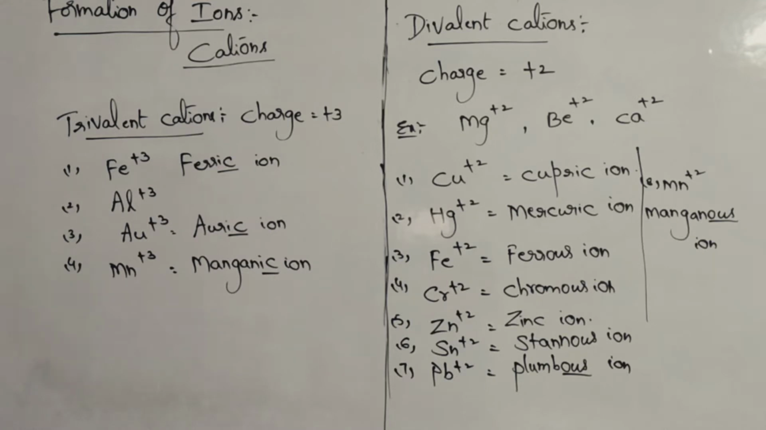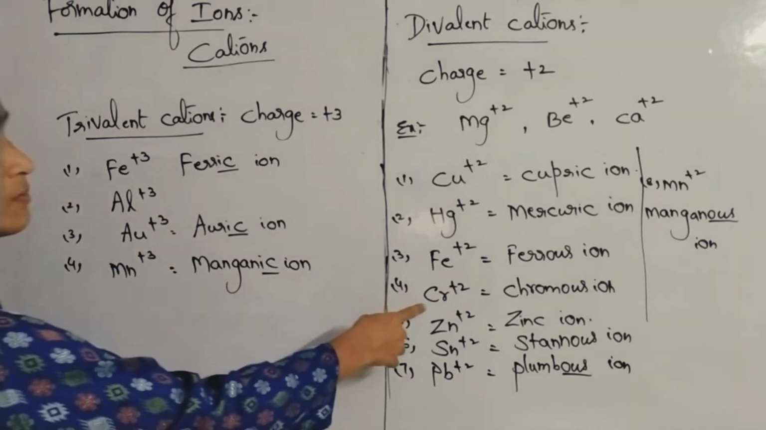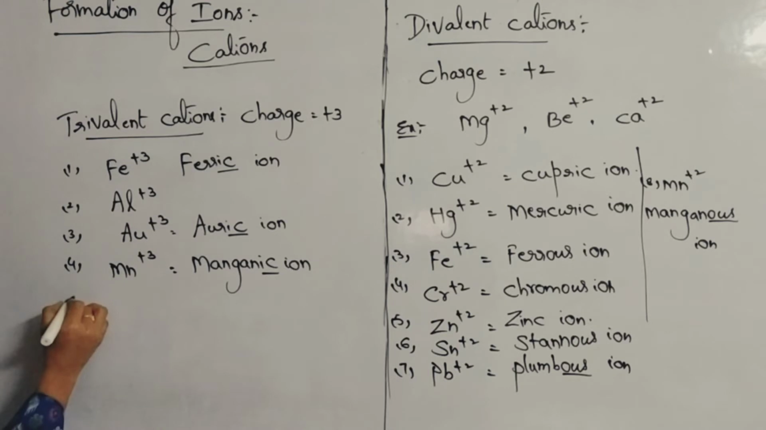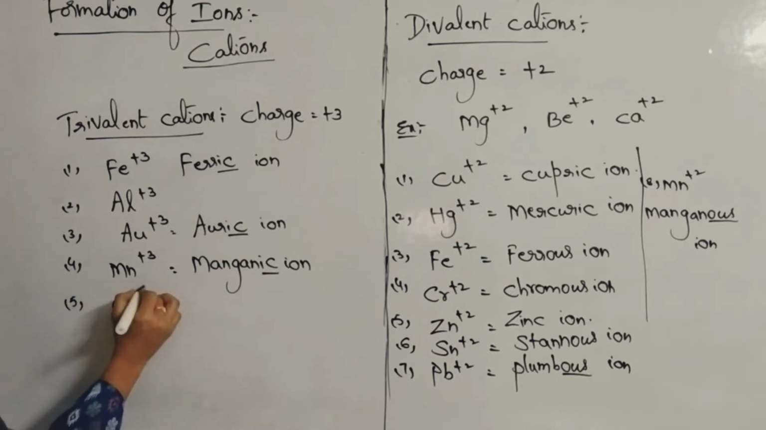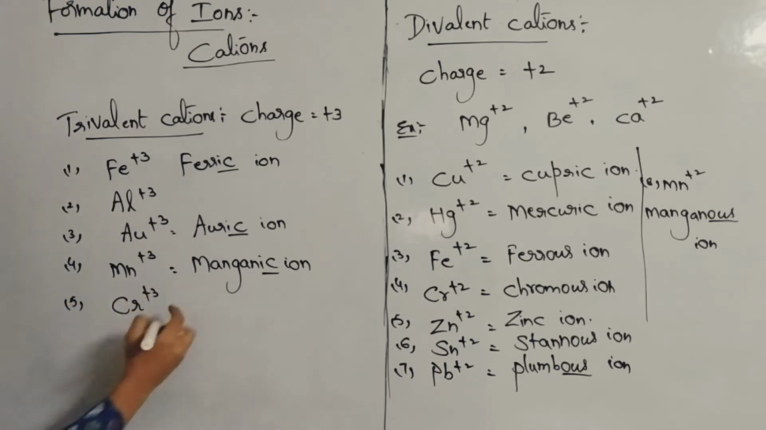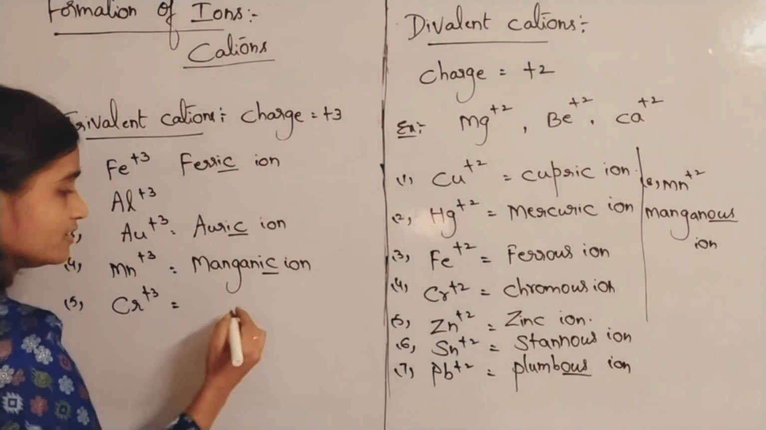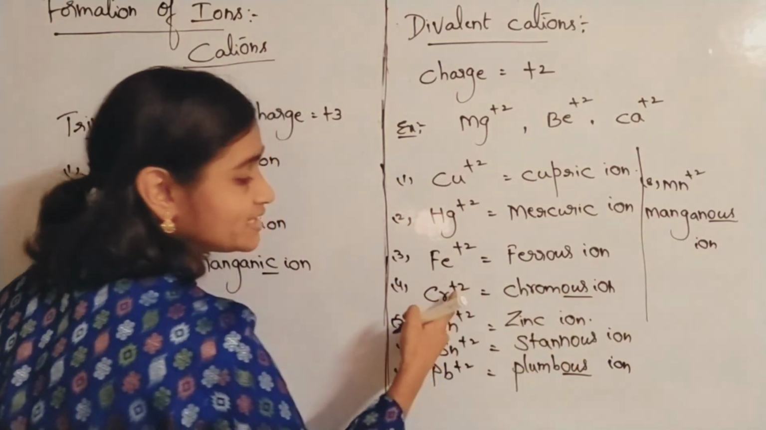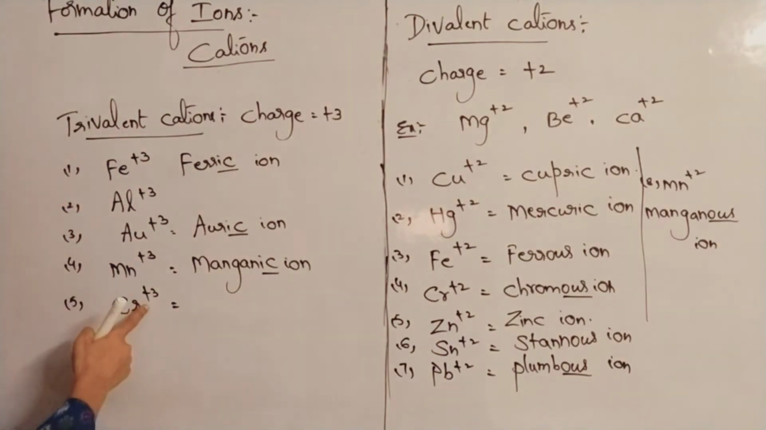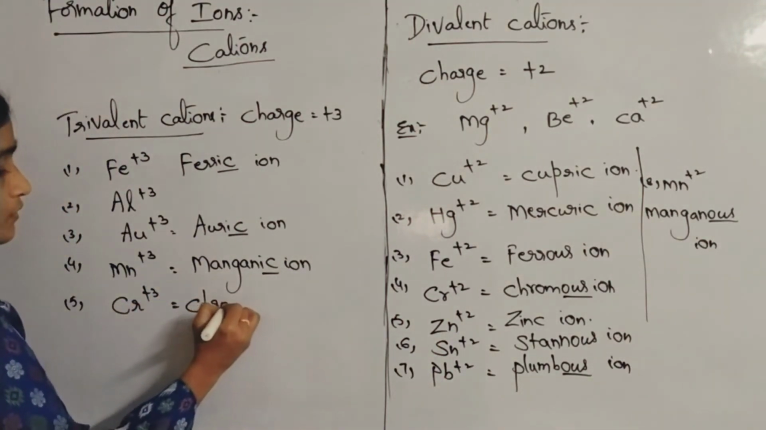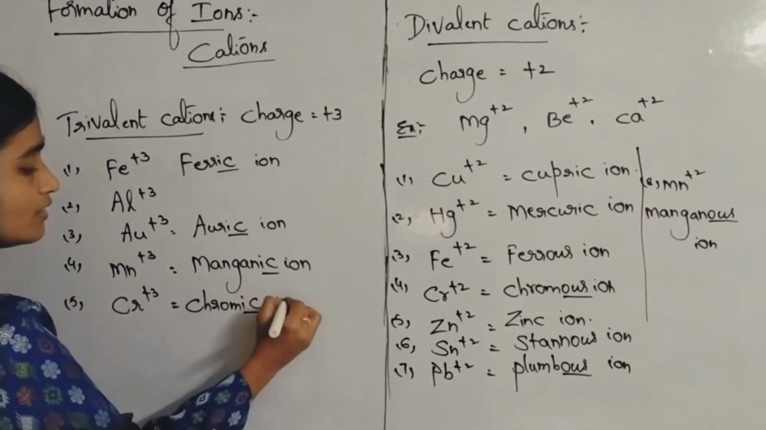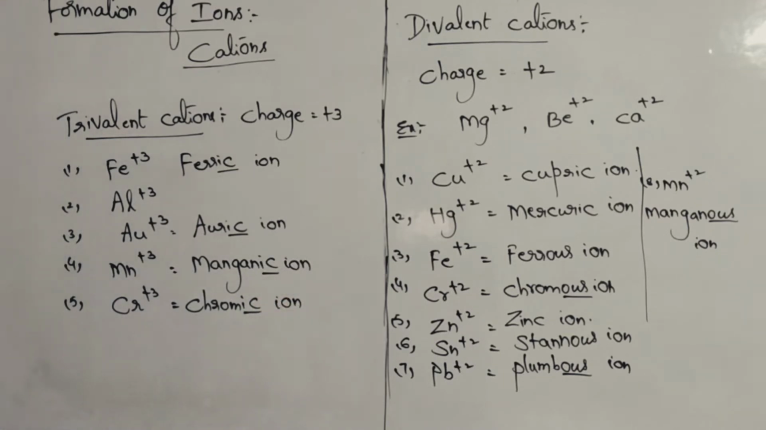Manganic ion. And chromium, previously we have learned chromus. Now chromic also we can learn in trivalent. Cr can even form Cr plus 3. Here chromus we have written, OUS, with less charge plus 2. With more charge plus 3, chromic. Chromic ion. So chromic ion. Like that trivalent ions will be there.